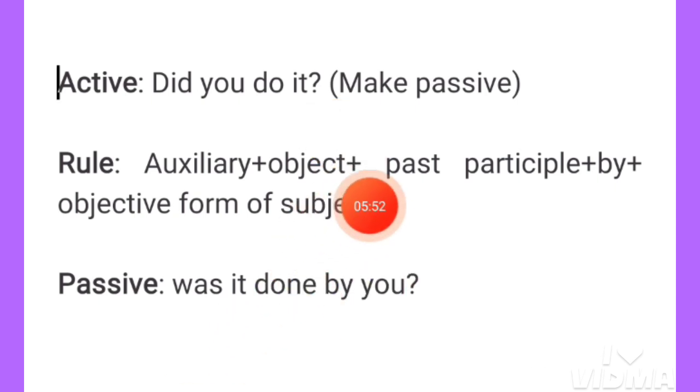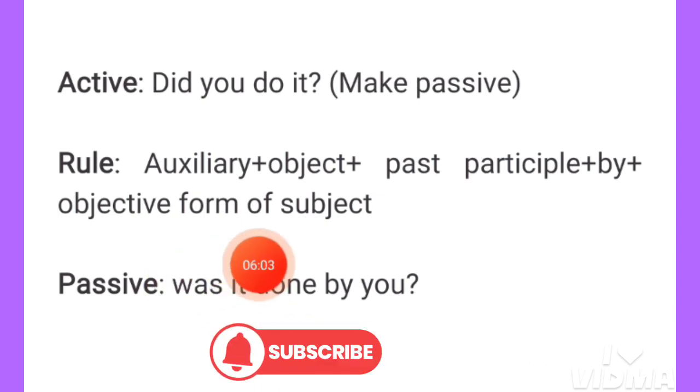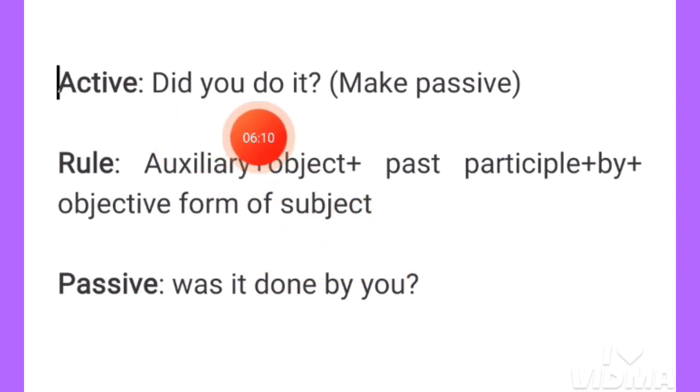Then the past participle of the main verb here, do. This is the main verb, and the past participle of do is done, so we have written here done. Then a by, we have written here a by, and lastly the objective form of the subject. Here the subject is you, and the objective form of the subject you is you, the same. That is why we have written here you. So the passive voice is was it done by you?